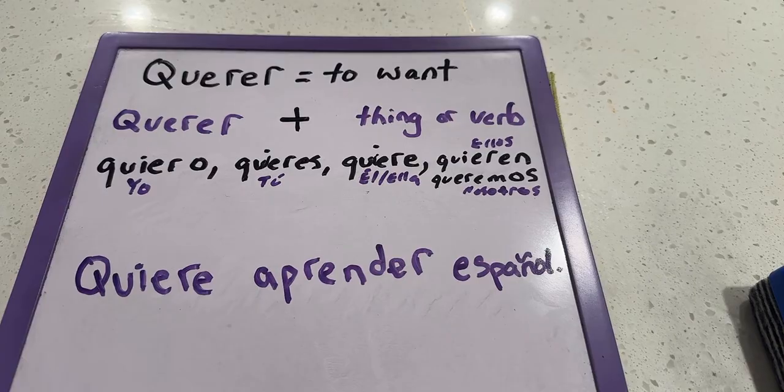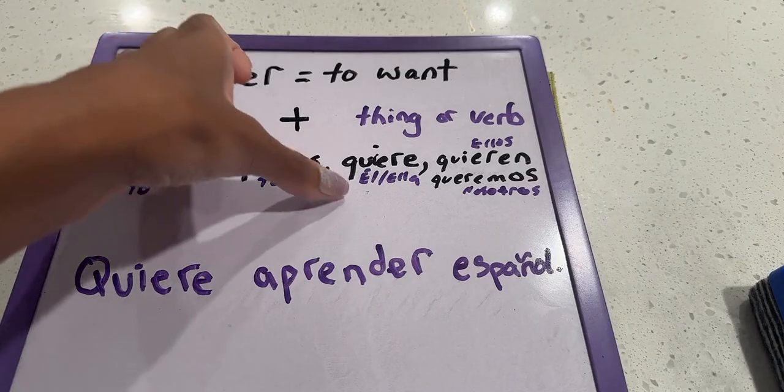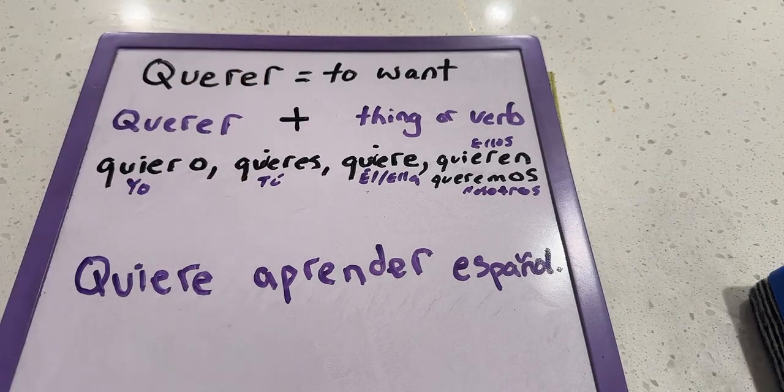Okay, great job, Cheyenne. Yep, he or she wants to learn Spanish. All right, and that was a good job. That was a great try. Your fave 77, you said, I want to learn Spanish. But if it was I want, it would have been quiero. But with this being quiere, if we look up here, we'll see that it's he or she, él, ella. All right, so he or she wants to learn Spanish. Yes, yep, good job, Queen Elizabeth.